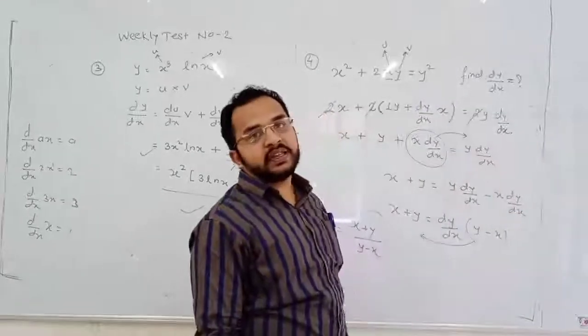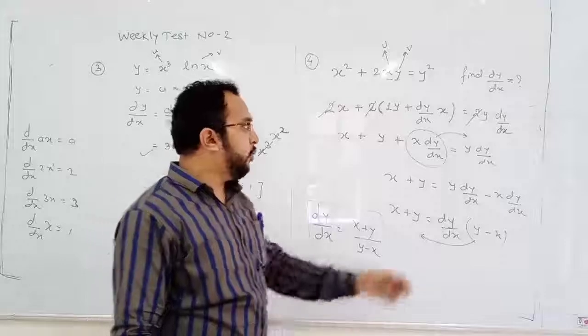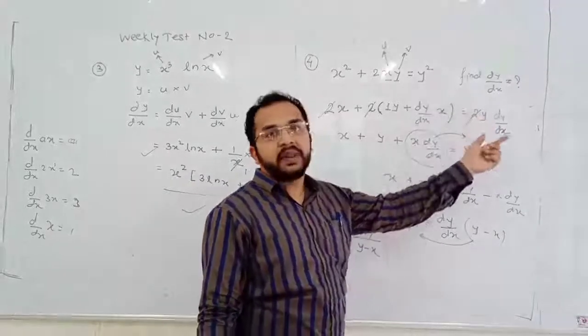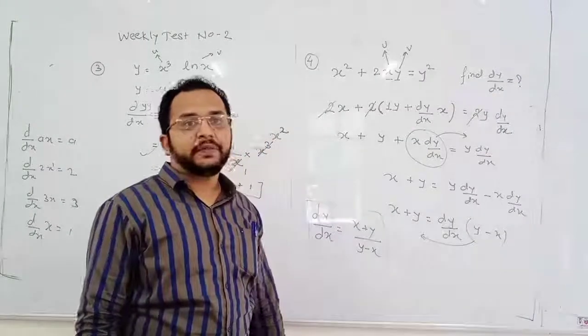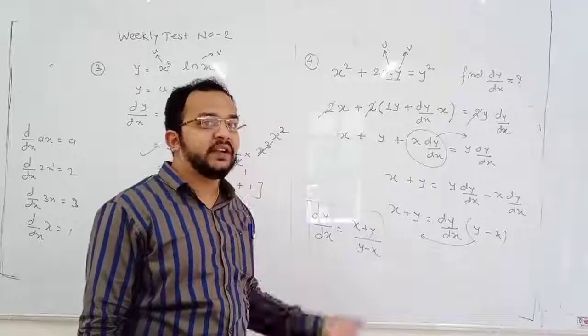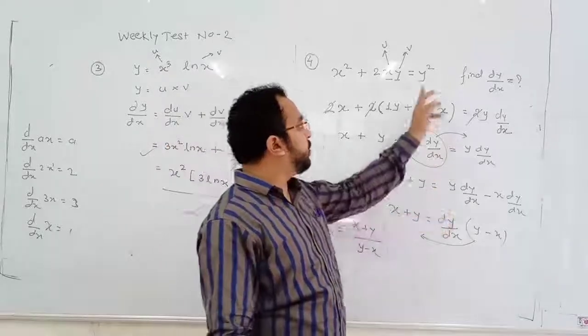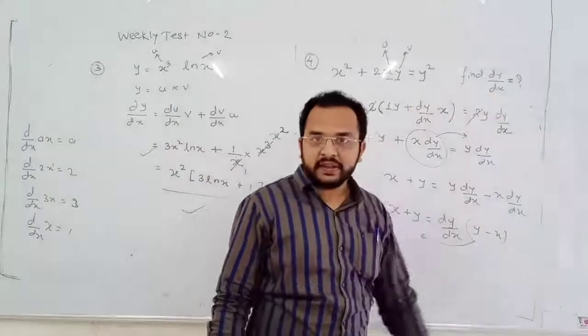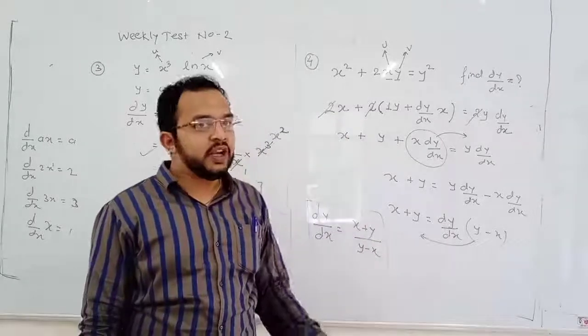If it is assumed as x square, then it will be 2x, that is 2y, but that is not x. And if the function is something other than x, then differentiate it again. What is the differentiation of y? That is dy by dx. Okay, that is called chain rule.